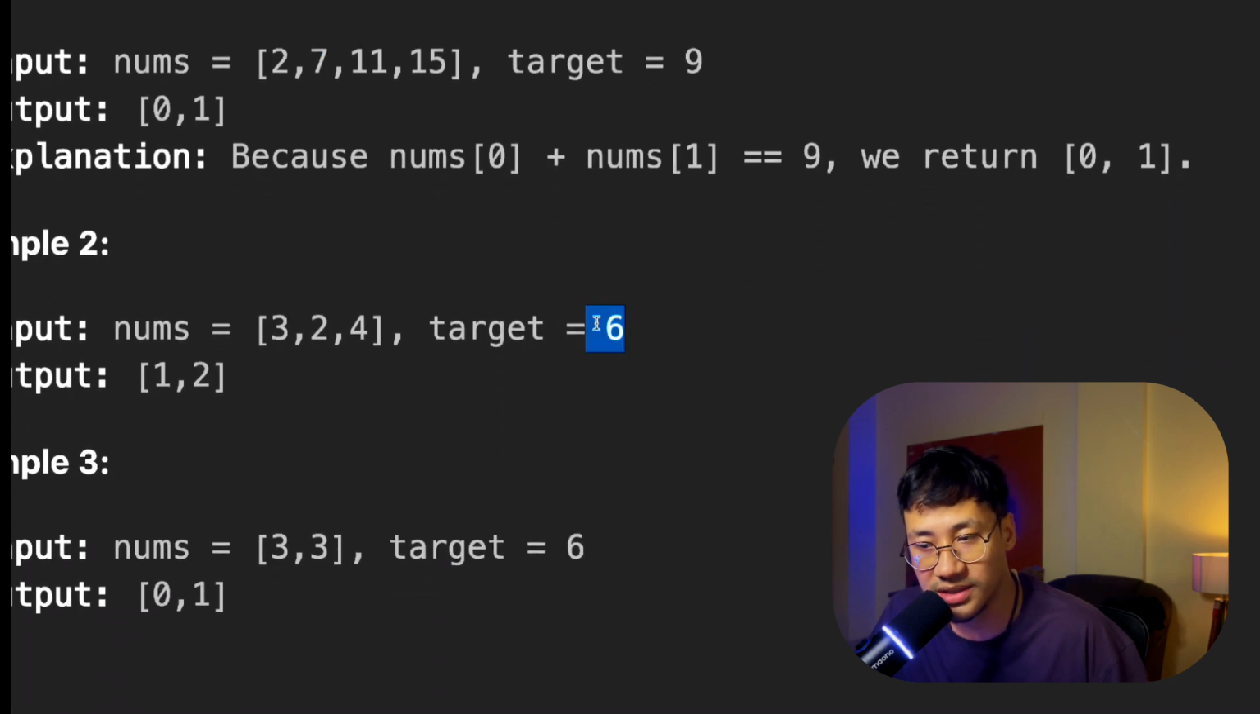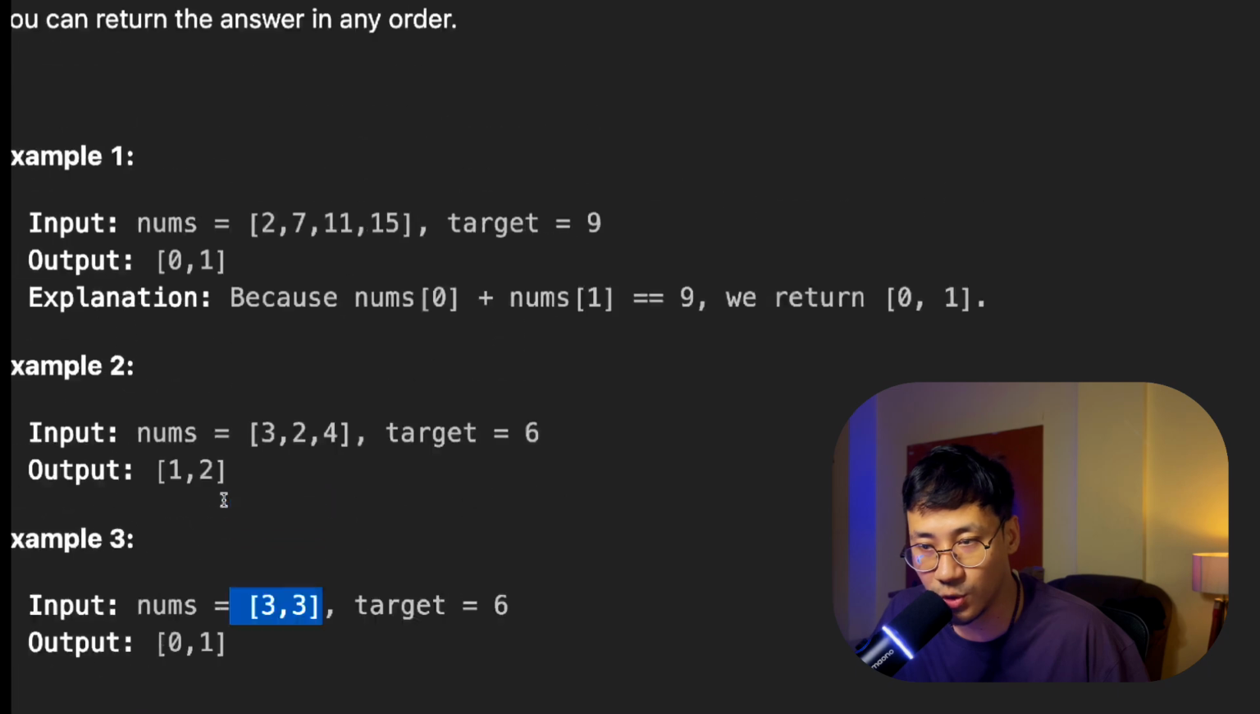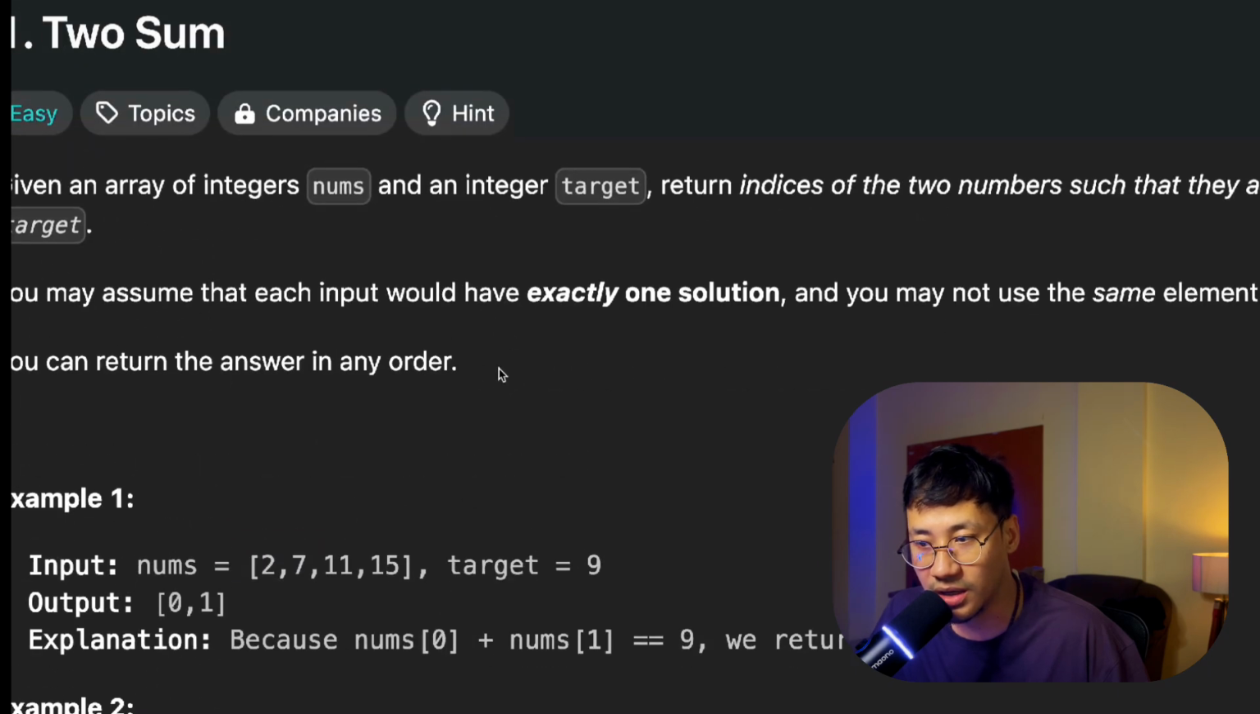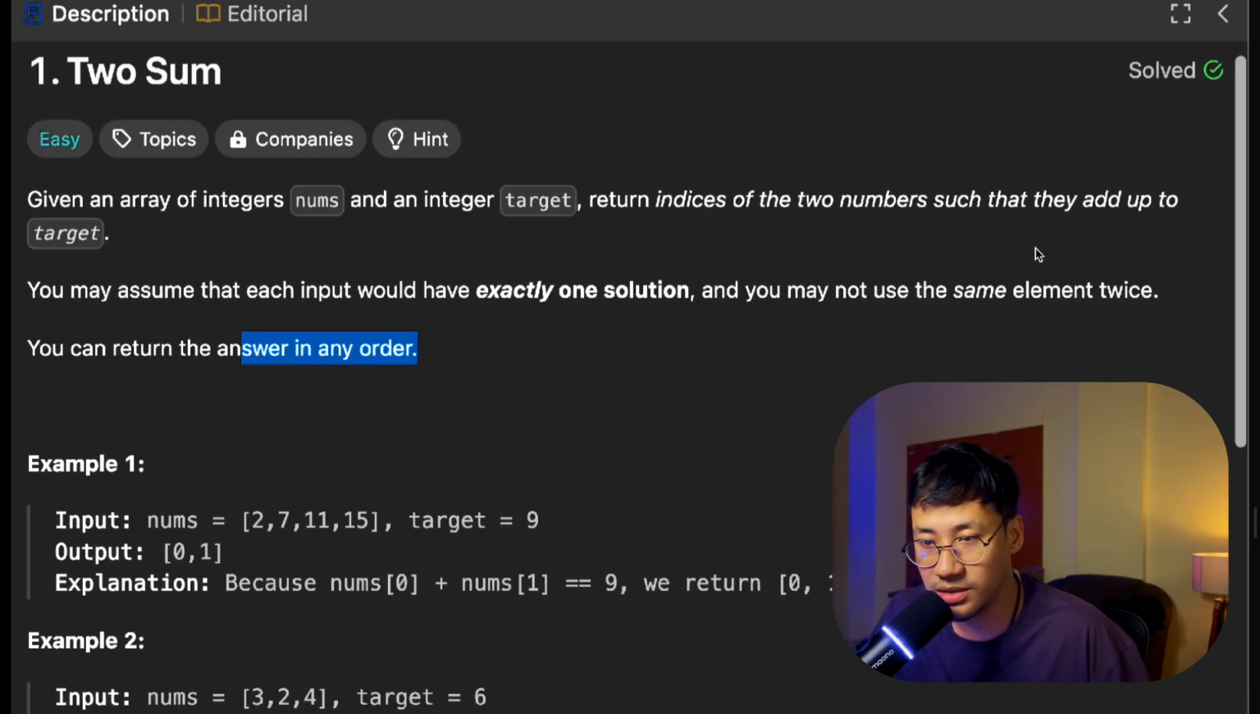So here you can see 6 is there, 3, 4 and 2, that is index 1 and 2. All right, index number 1 and 2, 6, 0 and 1. If there is no target... so here you may not use the same element twice. Okay, you can return the order such that they add up.